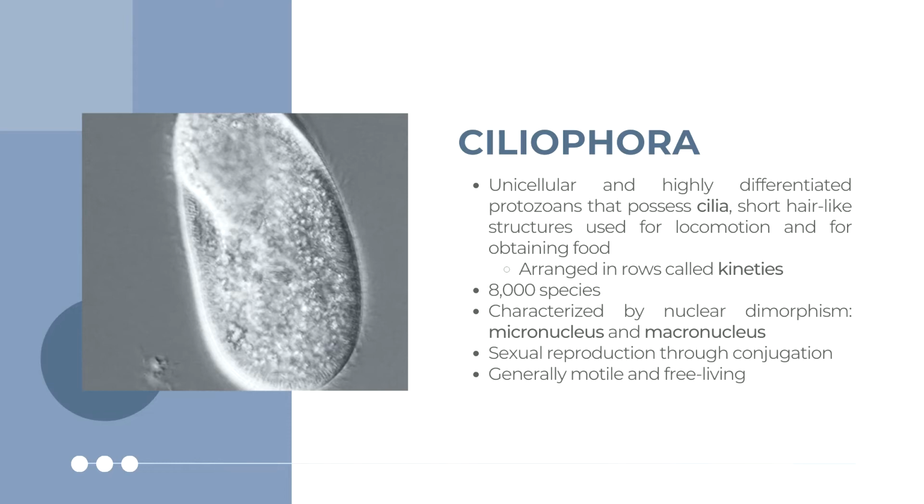Aside from the presence of cilia, another distinguishing character of ciliates is nuclear dimorphism, in which each cell has two kinds of nuclei, one macronucleus and one micronucleus. The macronucleus is responsible for controlling RNA synthesis for cellular regulation, while the micronucleus is exchanged during conjugation with another cell when ciliates reproduce sexually.